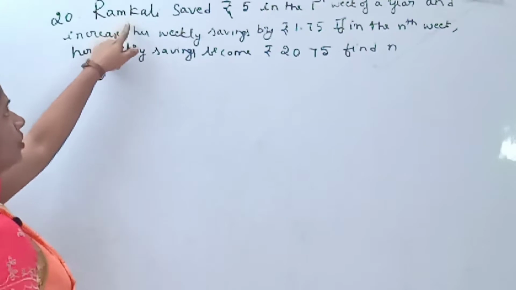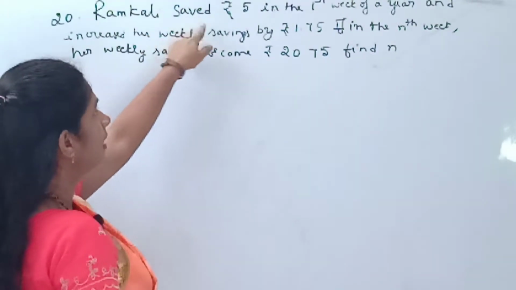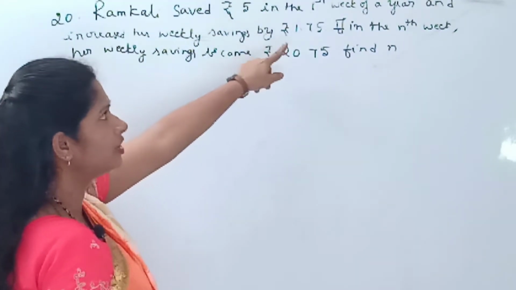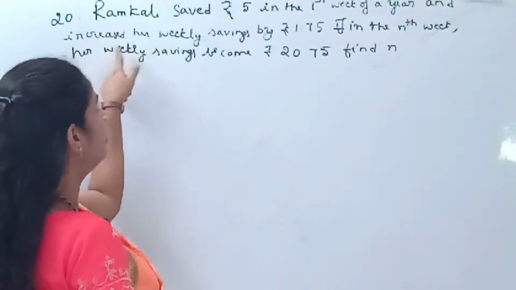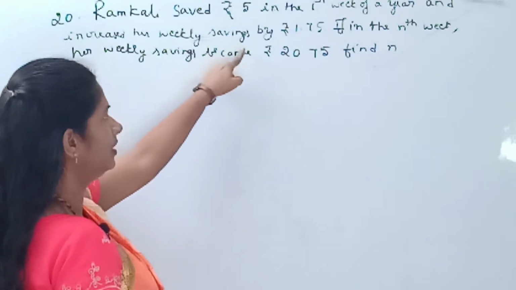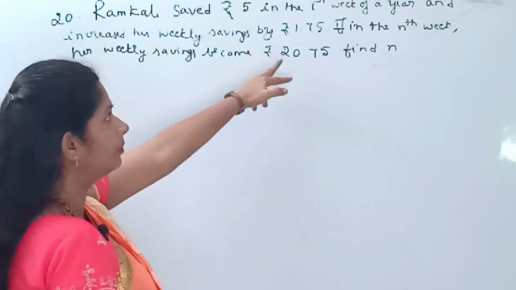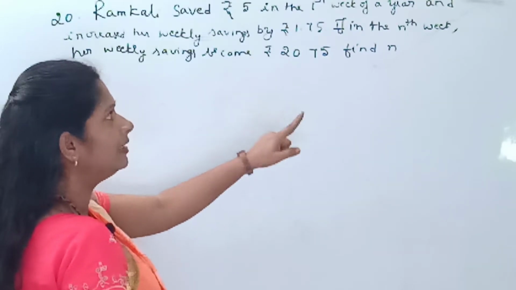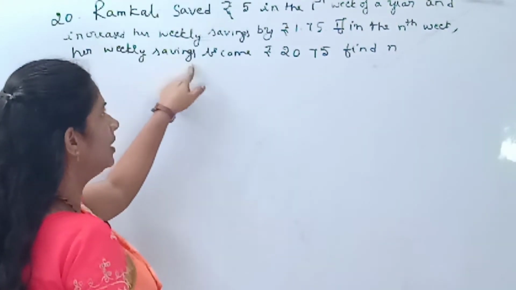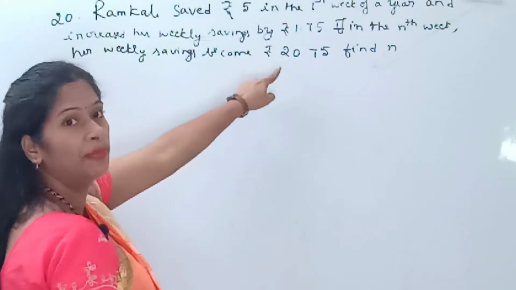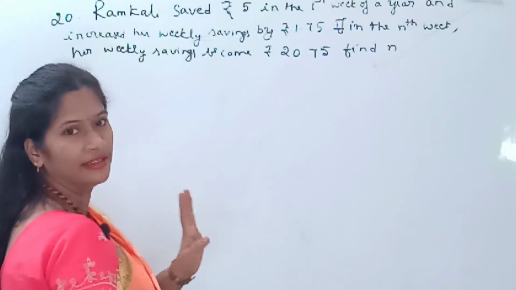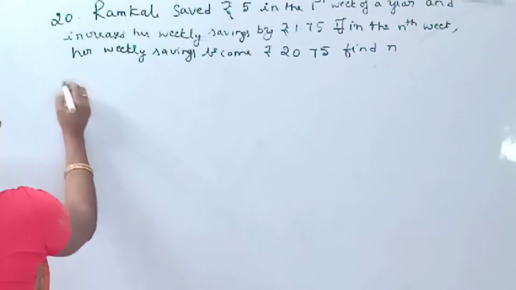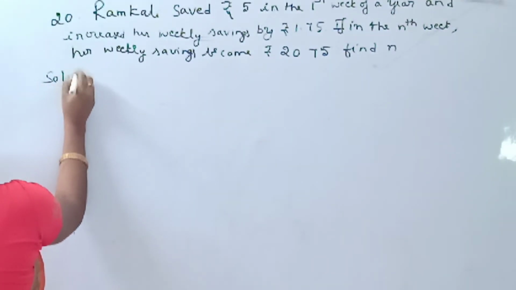Coming to the 20th question. Ramkali saved rupees 5 in the first week of a year and increased her weekly savings by rupees 1.75. If in the 9th week her weekly savings become rupees 20.75, find n. So what's the question, children? Write the solution.